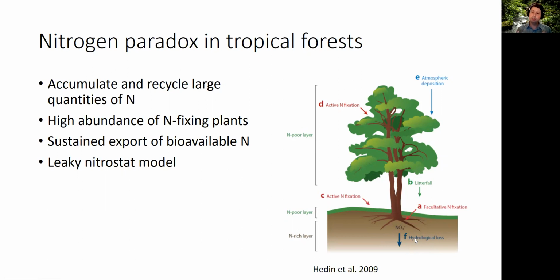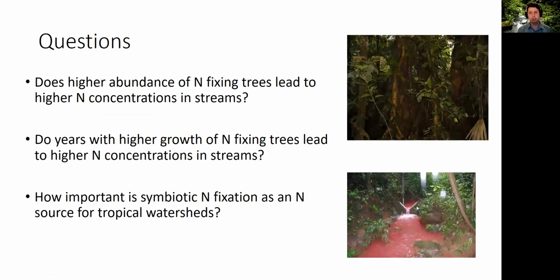areas. But I was really interested in trying to understand if we can see a signature of the nitrogen fixing trees in the nitrogen losses, the nitrogen in the stream in a tropical site. So the question that I'm going to address in this talk is: does higher abundance of nitrogen fixing trees lead to higher nitrogen concentrations in the streams? You would expect if there's more nitrogen fixing trees, if they're all fixing the same amount of nitrogen, all things being equal, you would expect higher nitrate in those streams draining those areas.